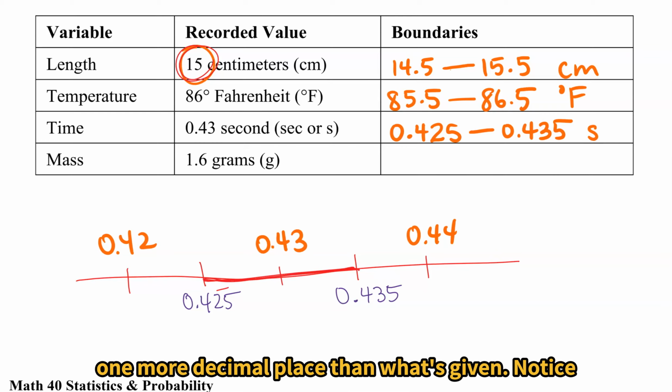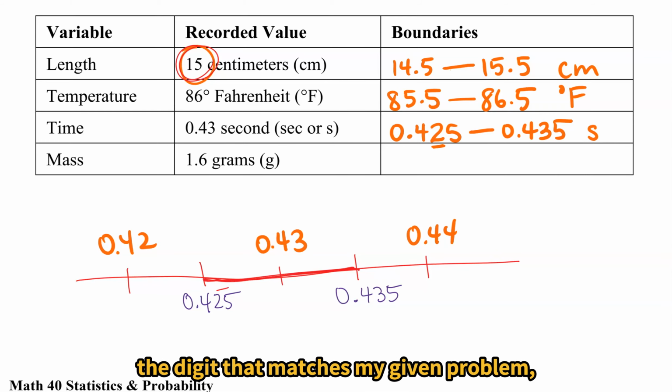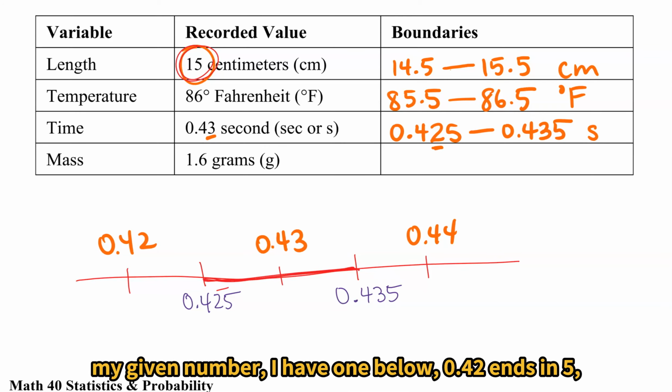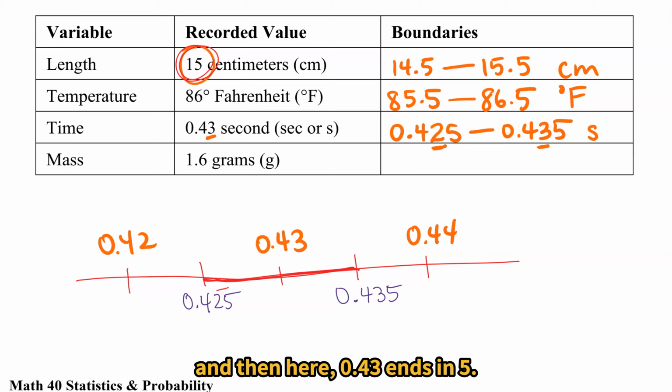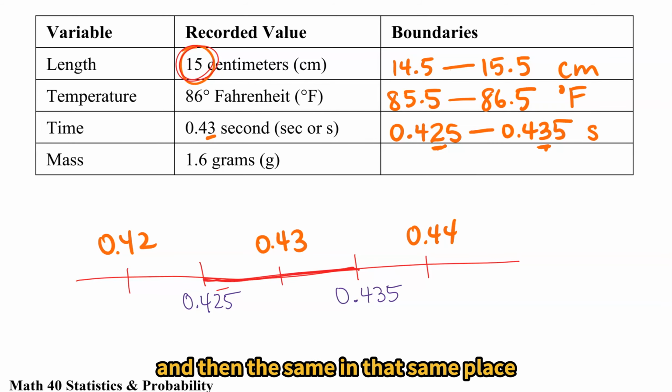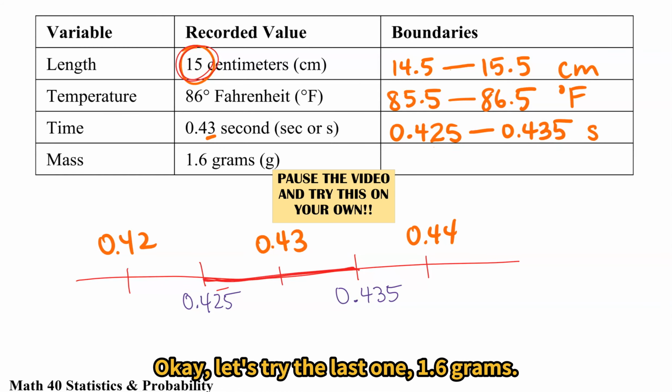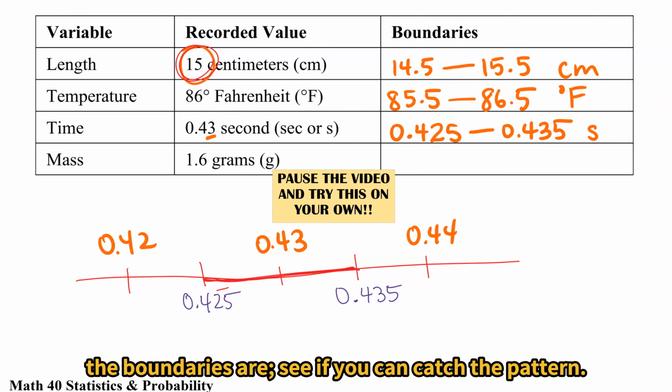One more decimal place than what's given. Notice the digit that matches my given number. I have one below, 0.42 ends in 5. And then here, 0.43 ends in 5. So I have one below and then the same in that same place. They end in 5, one more decimal place. Okay, let's try the last one. 1.6 grams. Write down what you think the boundaries are. See if you can catch the pattern.